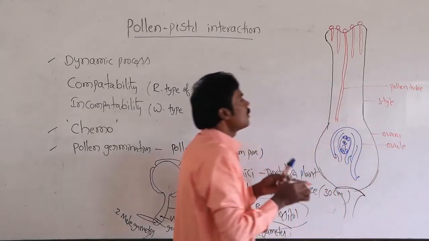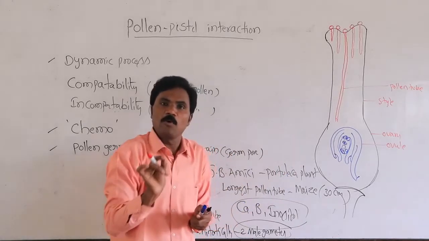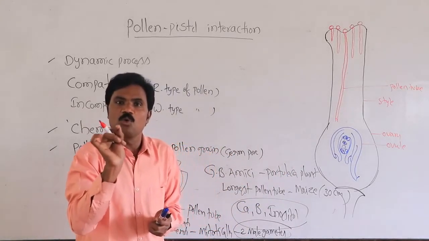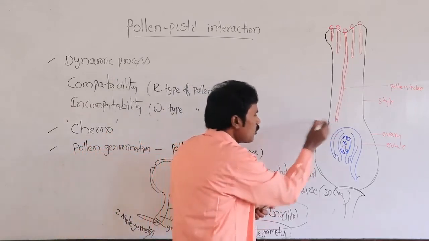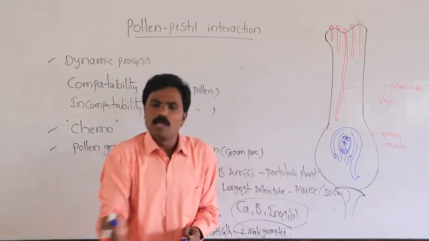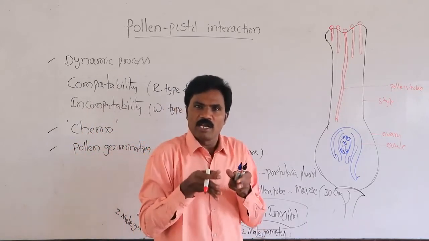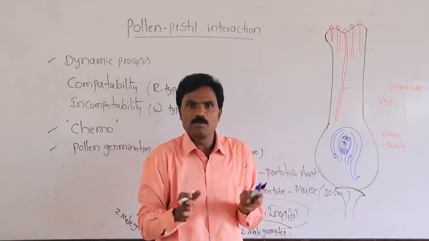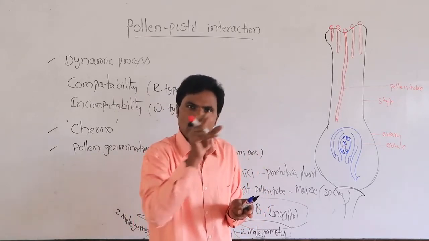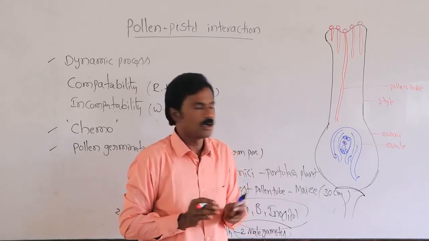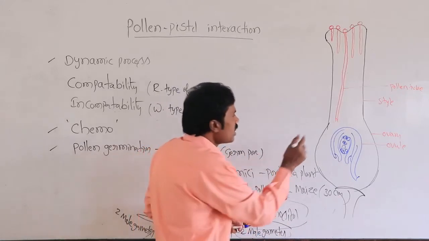Any one pollen grain is ready to reach the ovule. Suppose we enter our home: one main door is present, whether it is a bus or a train, there is one main door. Here, what is the route, what is the common way of entering of the pollen tube?